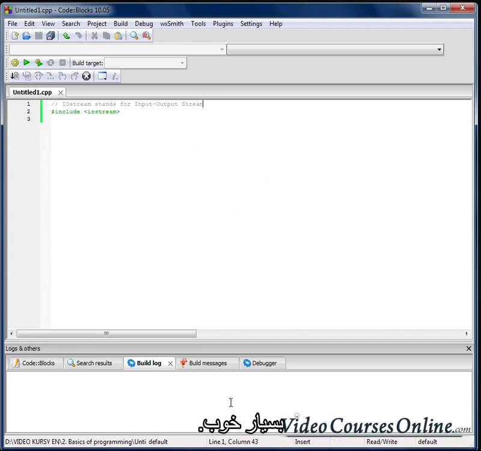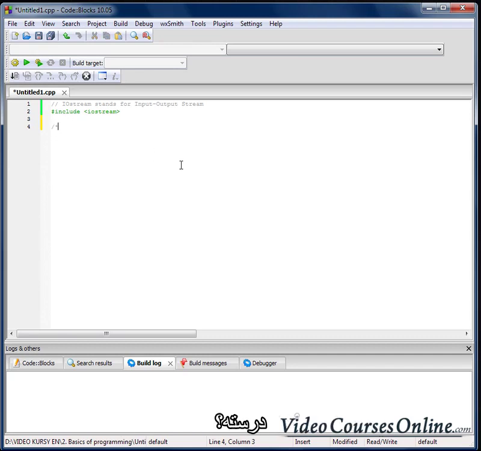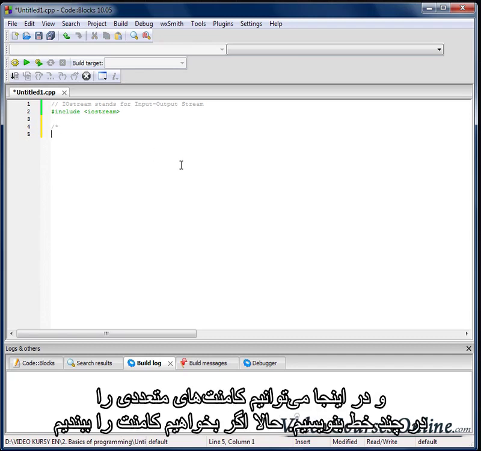Okay. There is one more way of using comments. Slash and star, which is that small star here, right? And here we can write many comments in many lines.